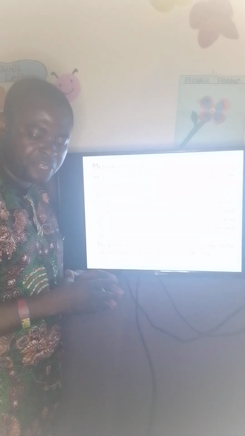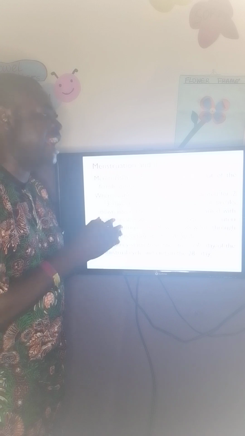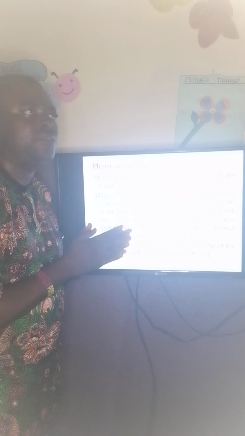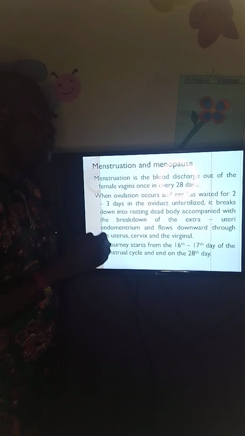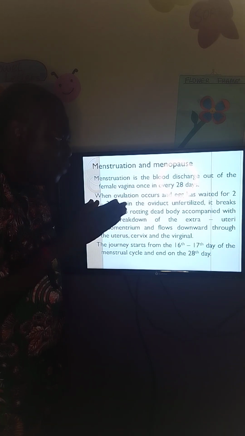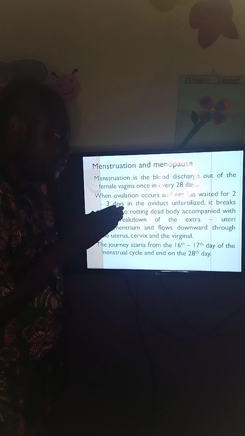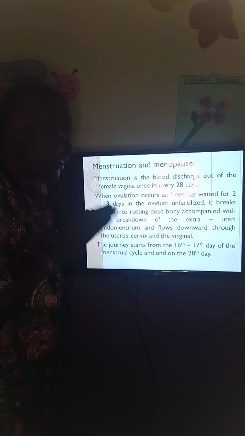Now, what is menstruation and what is menopause? Menstruation is the blood discharge out of the vagina in every 28 days of the calendar. When ovulation occurs, one egg will be waiting in the oviduct for the sperm for 2 days or 3 days, unfertilized.